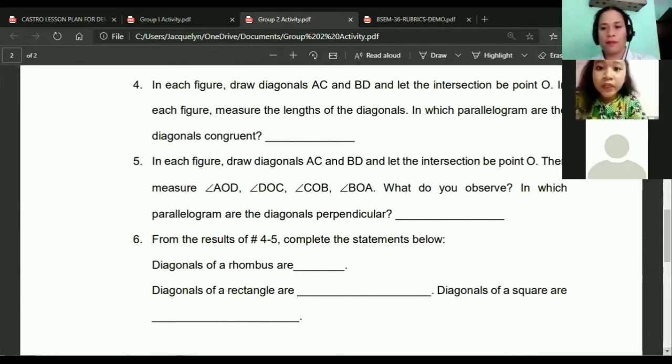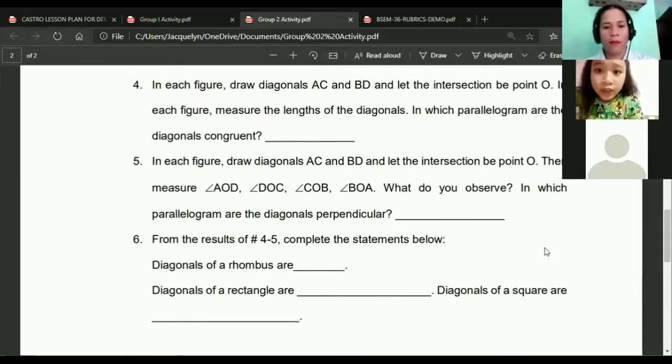In each figure, draw diagonals AC and BD and let the intersection be point O. In each figure, measure the length of the diagonals. In which parallelogram are the diagonals congruent? Rectangle and square have congruent diagonals.